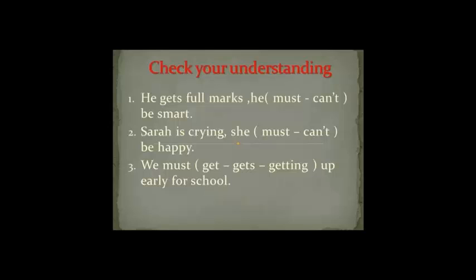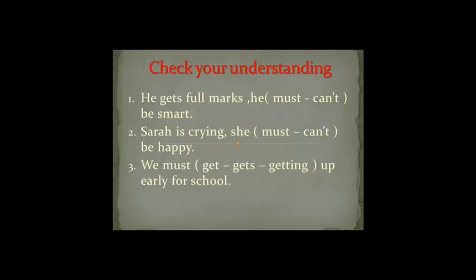Now, my dear students, check your understanding with these examples. He gets full marks. He must or can't be smart? What do you think? You're right, he must be smart is the right answer. Sarah is crying.